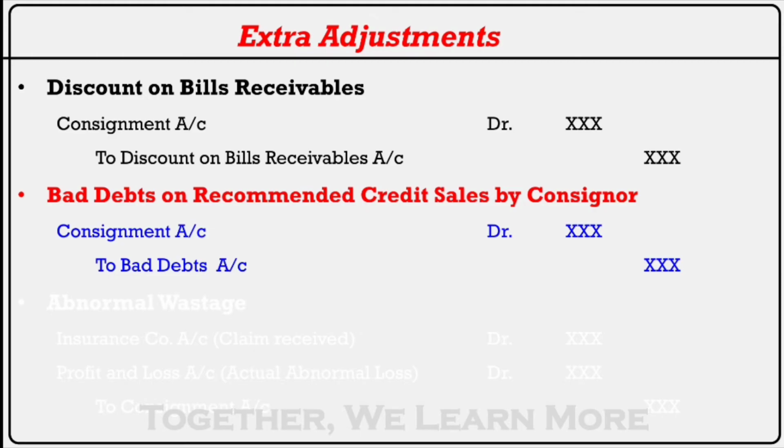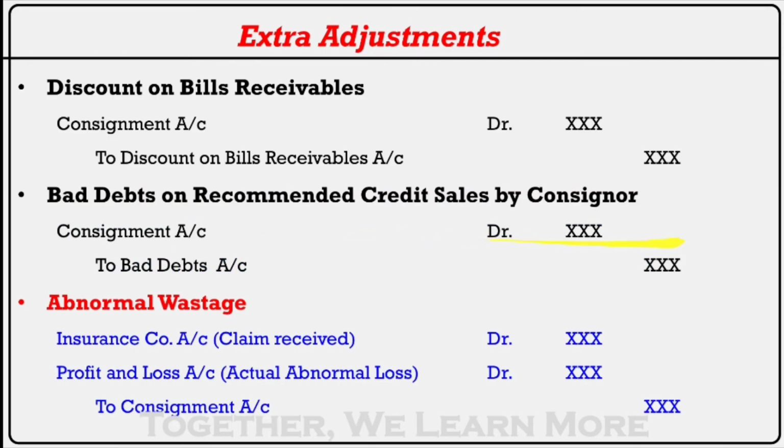As bad debt is a loss, consignment account debited to bad debts account. Abnormal wastage, as it is stock outward, માલસામાન જાય છે. Insurance claim account debited. Profit and loss account, that is actual abnormal loss, debited to consignment account.